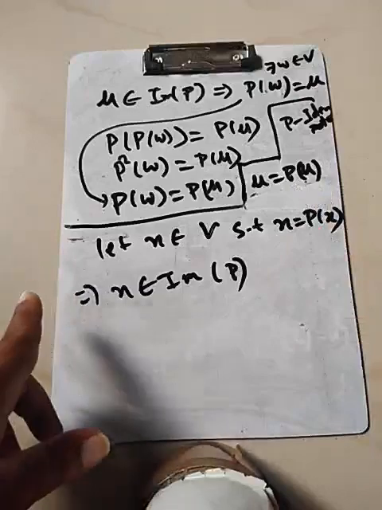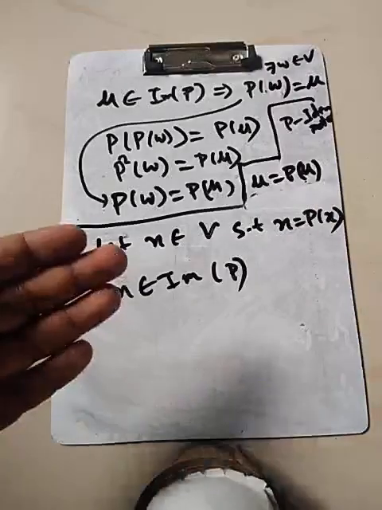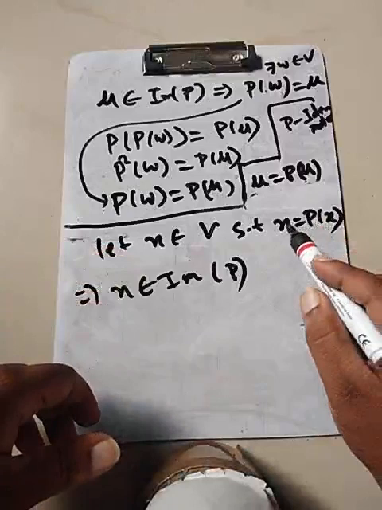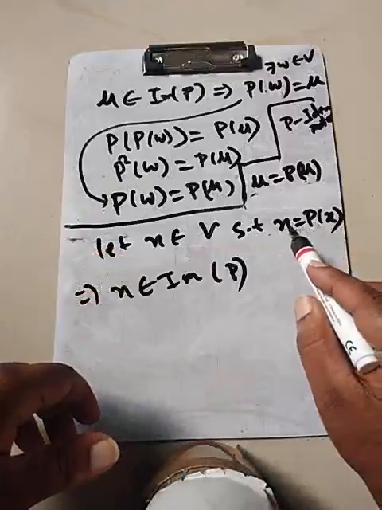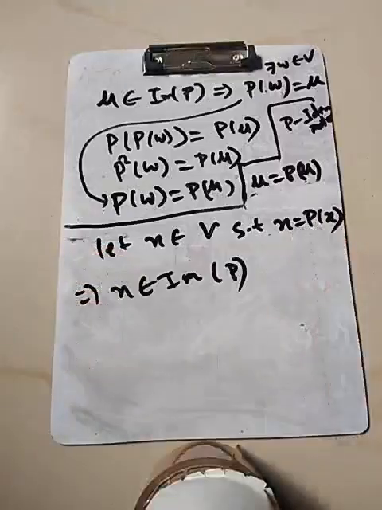Okay. And if we apply again what? P, that is no issue. So P of x would be what? P of x would be P square of x.